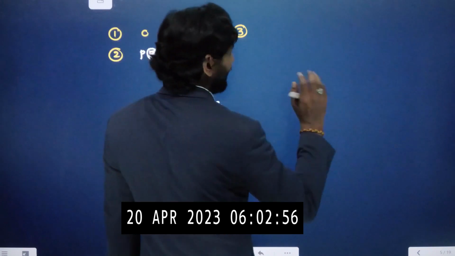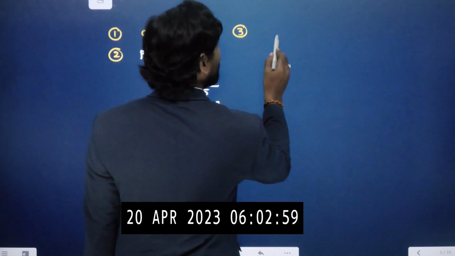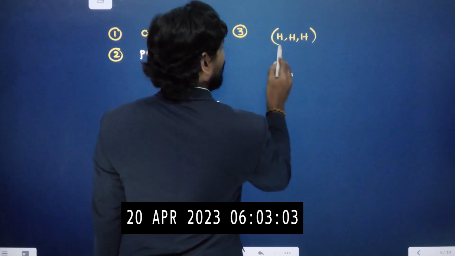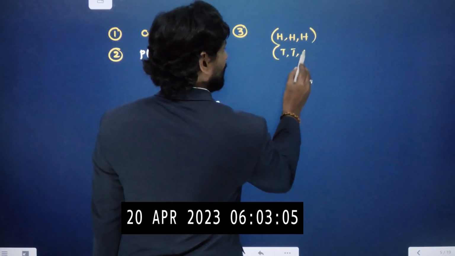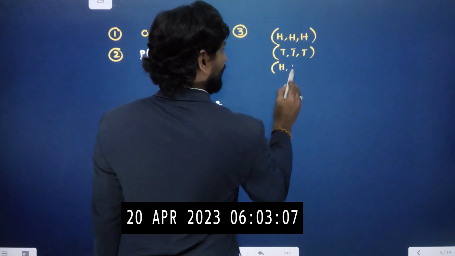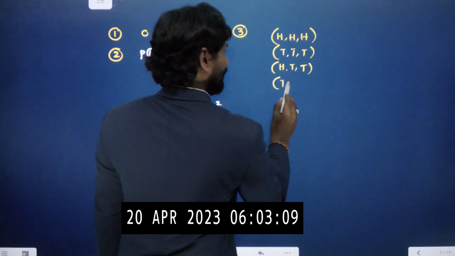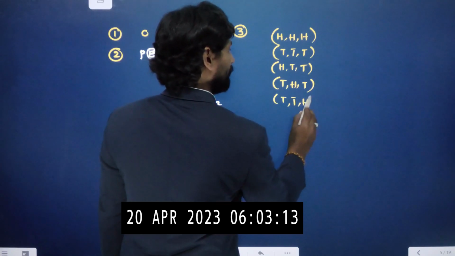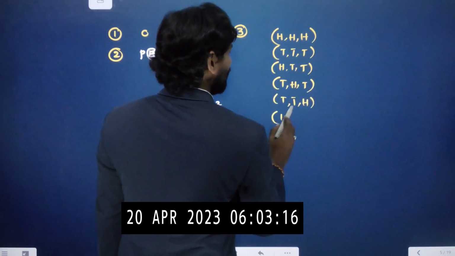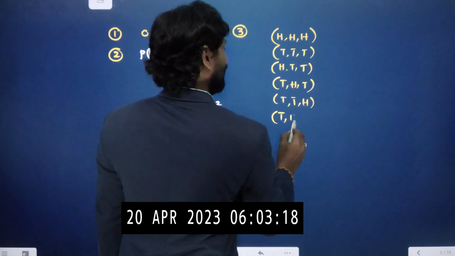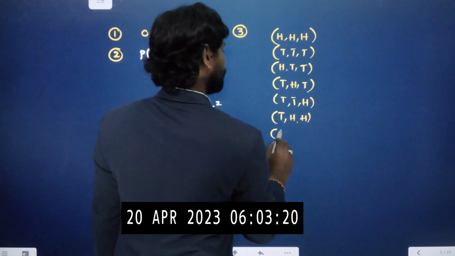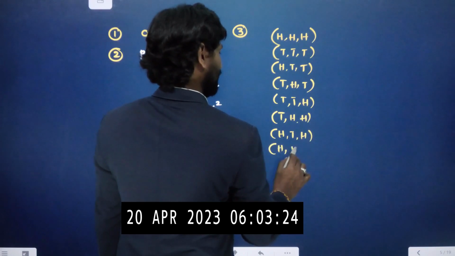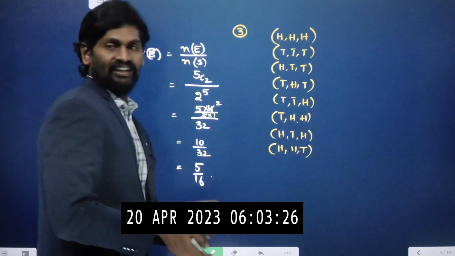So when tossing 3 coins, what are the possibilities? All 3 can be heads. All 3 can be tails. Head, tail, tail. Tail, head, tail. Tail, tail, head. And tail, head, head. Head, tail, head. And head, head, tail. So these are a total of 8 results.